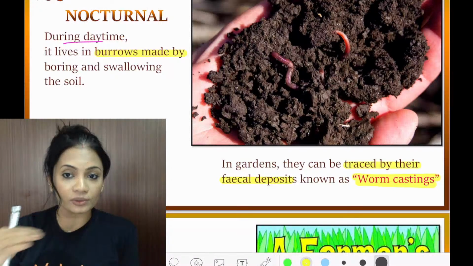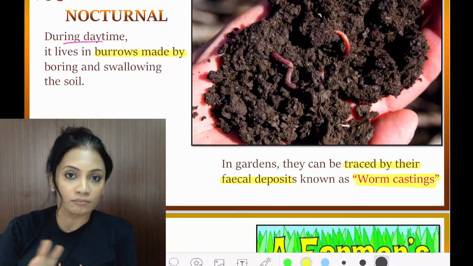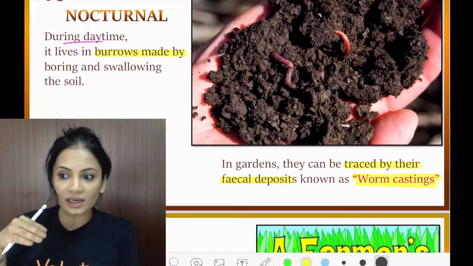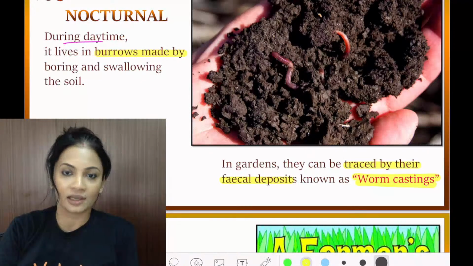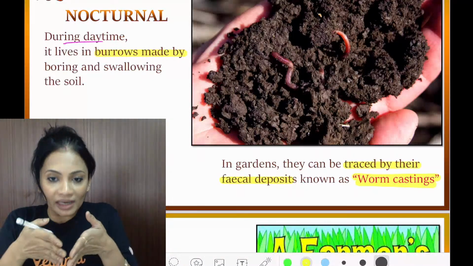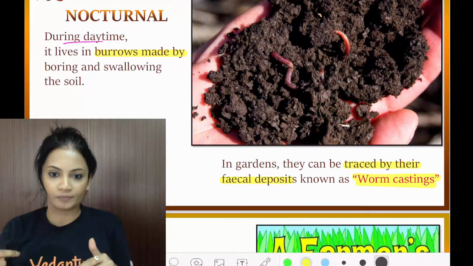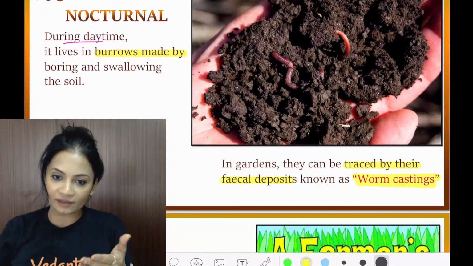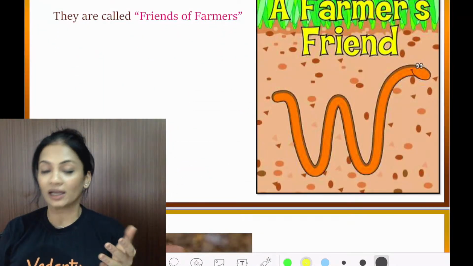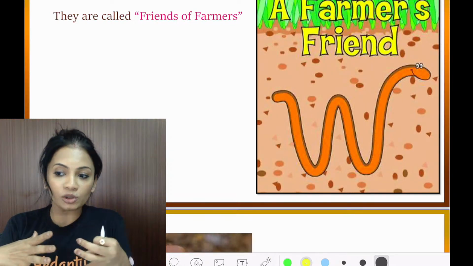Now why do they do this? Because they need to make burrows and live inside the soil. Most of the time they are found inside the soil, so they need to make a way for themselves by making a burrow, and they need to create a space. To create a space, they swallow the soil, and they remove it through their fecal matter. Because of their constant movement in the soil, they are able to aerate it.